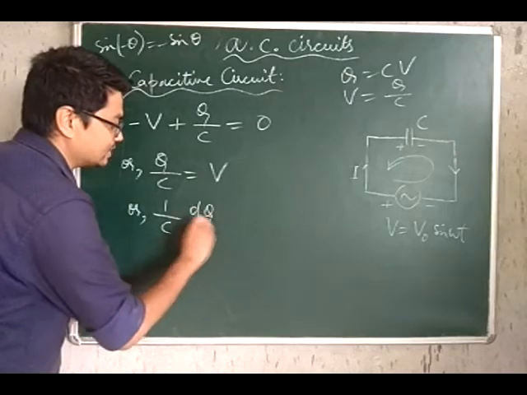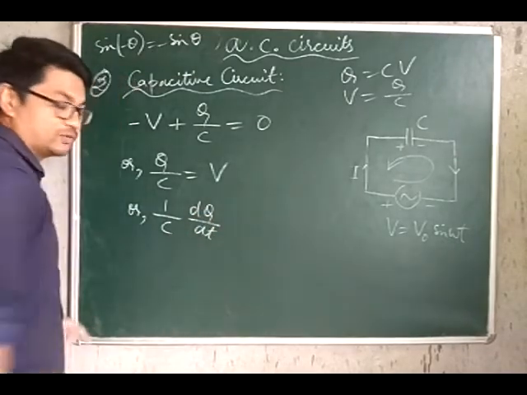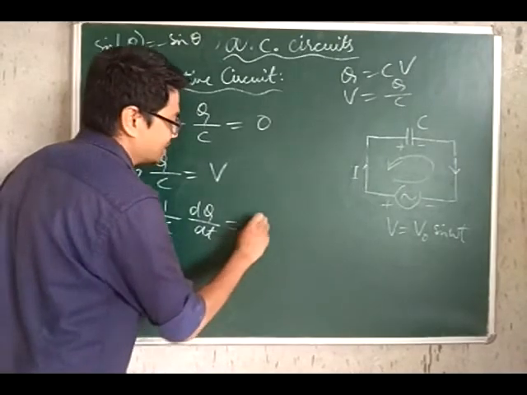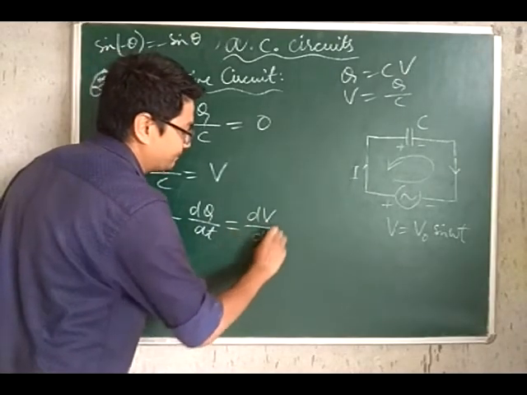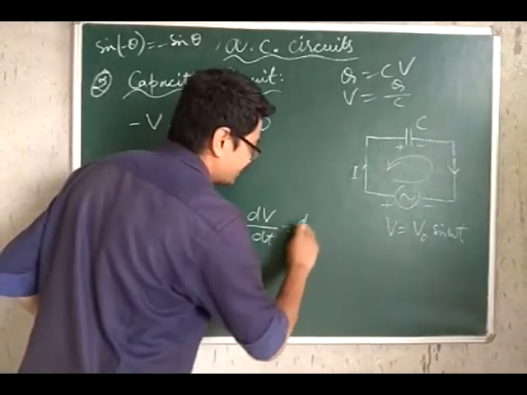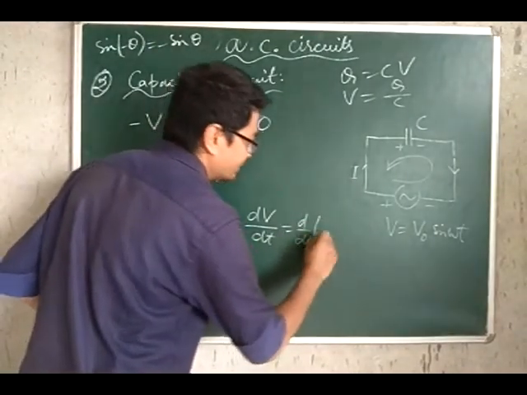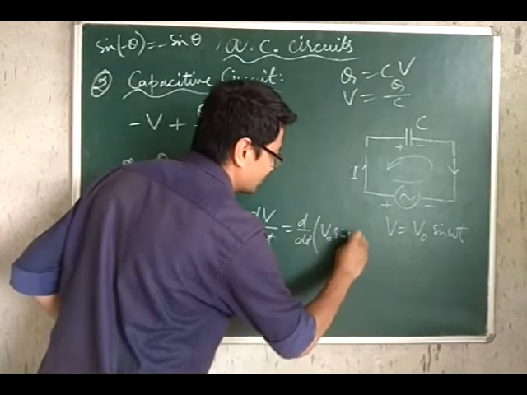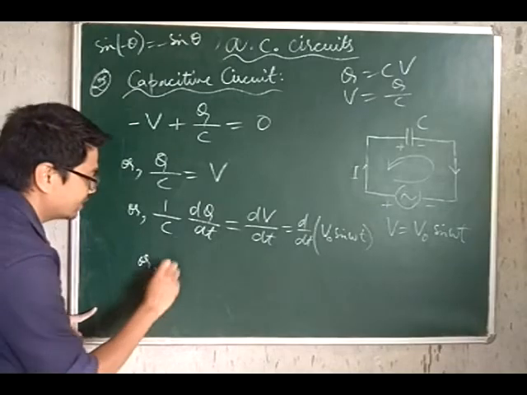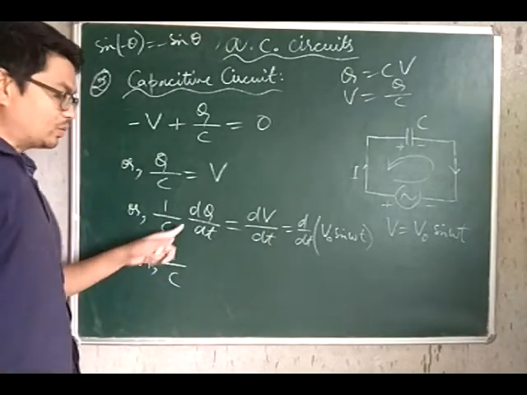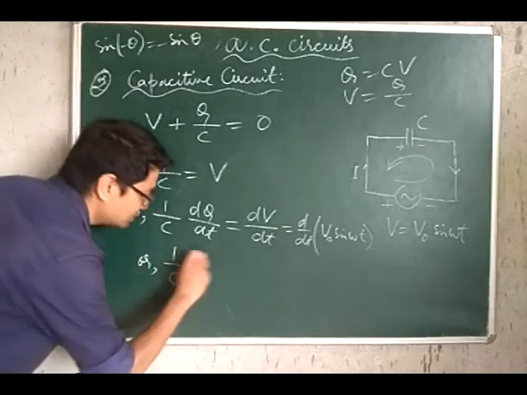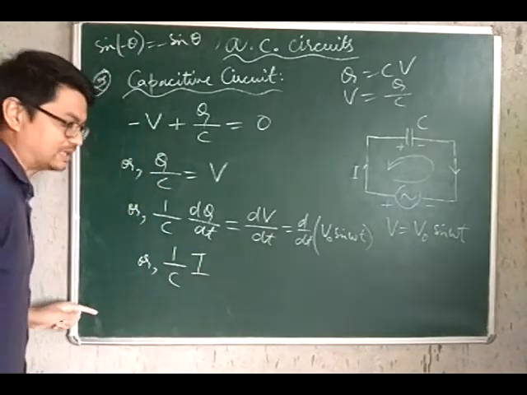So we get dq by dt. We are differentiating with respect to time, and we get this equal to dV by dt, which can be written as d/dt of V, where V is V naught sine omega t. Don't forget. So quickly doing the mathematics, 1 by C. Now what is dq by dt? dq by dt is the rate of flow of charge, and that is equal to the current flowing in the circuit.